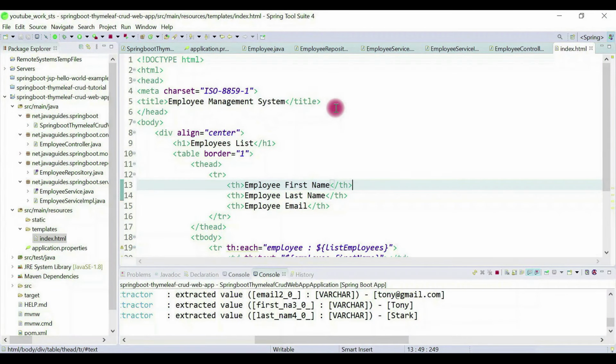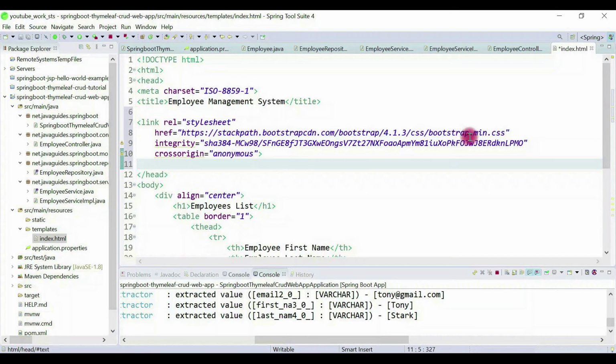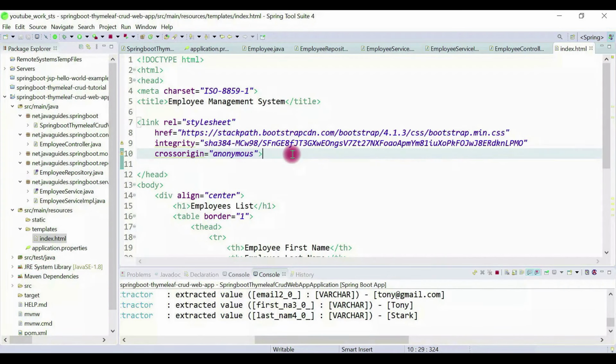Now we'll add Bootstrap CSS to our HTML page. For that we need to add a Bootstrap CSS library, right? So I will get some Bootstrap CSS from the CDN site. You can copy this link. You can just search for CDN bootstrap, then you will get this link. So instead of downloading and adding it to the project, I can use this CDN-provided Bootstrap CSS file.